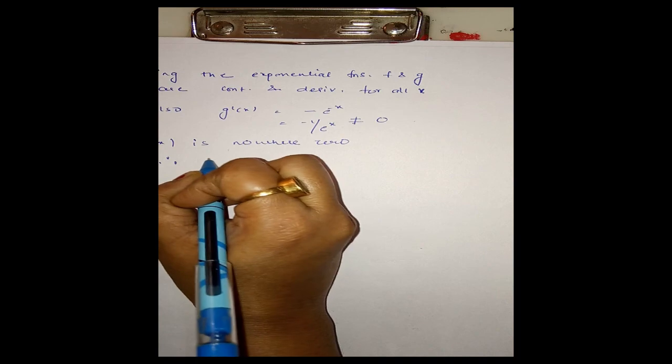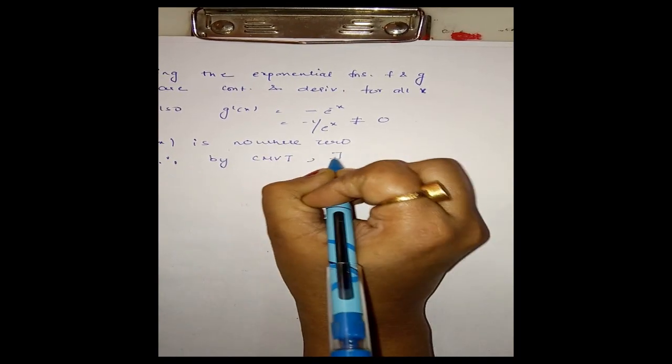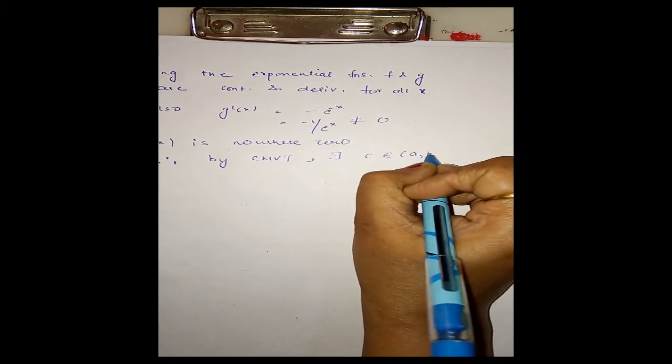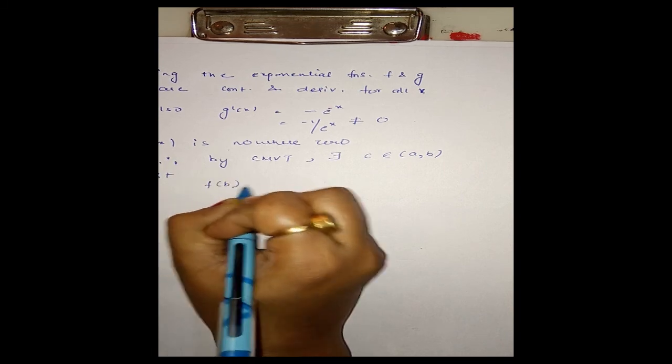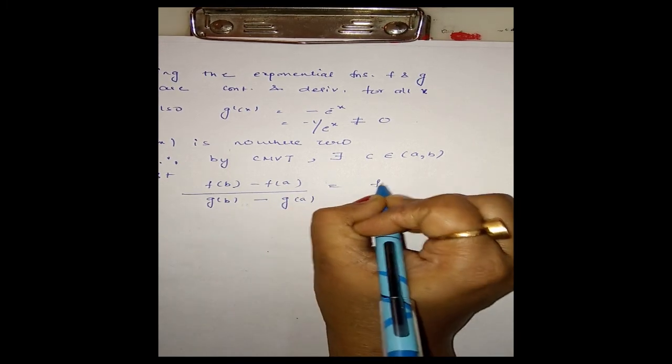Therefore by CMVT there exists at least one real number c in the open interval (a, b) such that f of b minus f of a divided by g of b minus g of a is equal to f dash c by g dash c. This is Cauchy's mean value theorem.